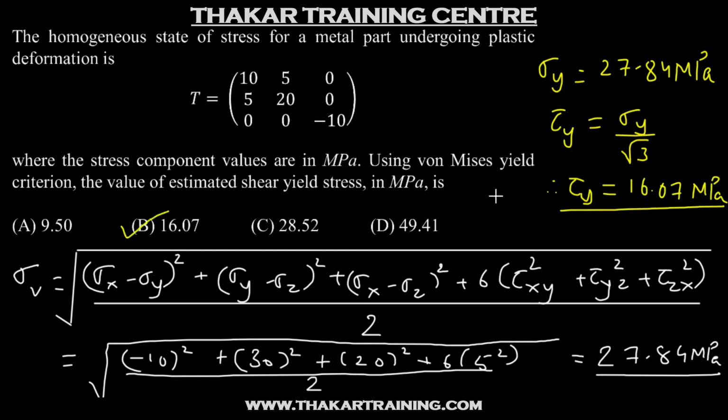Now as an alternate method to this question, what you can do is first find out the principal stresses. The principal stresses are nothing but the eigenvalues of a stress tensor. So you can find out the eigenvalues of the stress tensor, and then once you know the principal stresses, you can find out the von Mises stress using the equation in terms of principal stresses.